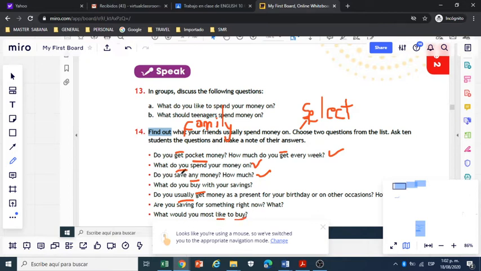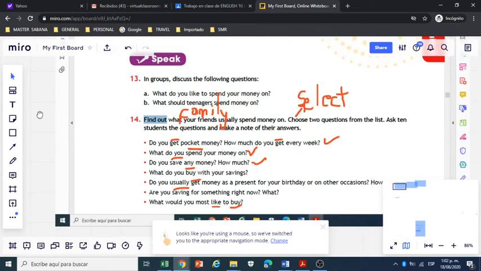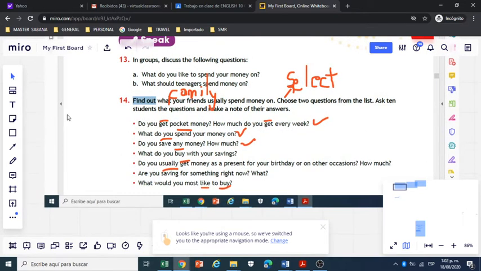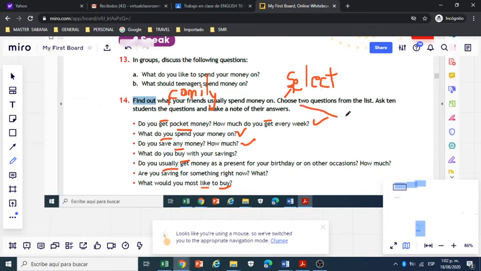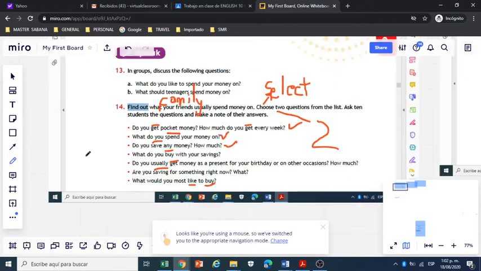Okay, so this is a group of questions that you need to ask to your friends, okay, to your family members. After you have the answers, please select two questions, okay, and you are going to classify the answers, okay? Classify the answers. For example,